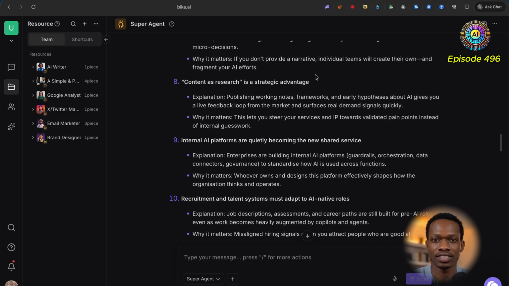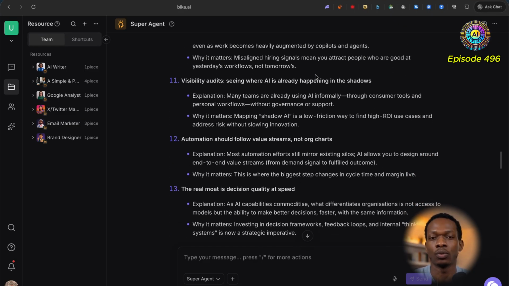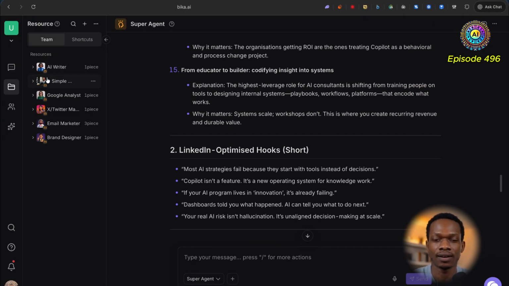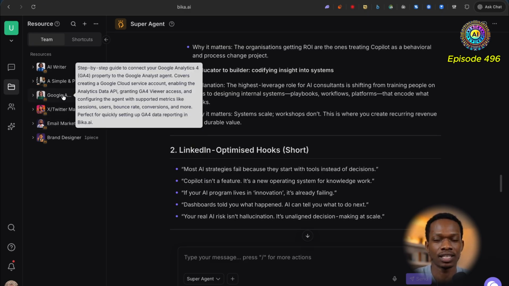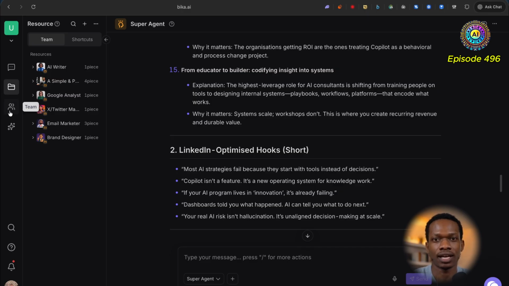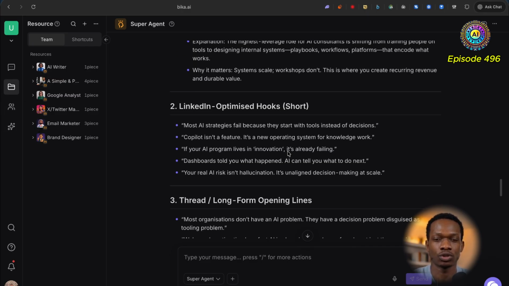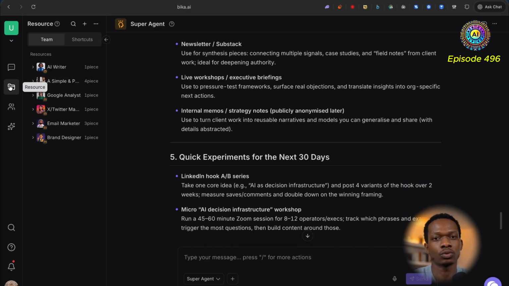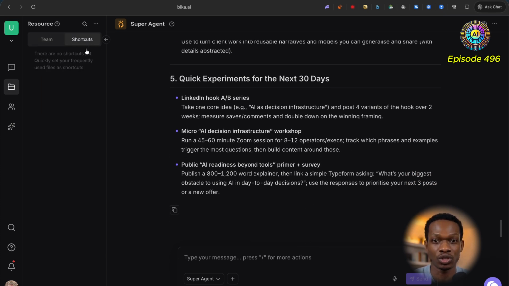Okay, cool. So you guys can take a look here. I'm going to scroll down slowly so you can pause at various points to actually read the rest of this. But I think this is quite cool. As you can see, you have access to a few different agents here. I'm not exactly going to go into them, but you can see what they sort of do. I think it's pretty self-explanatory. Looks like you can also share things with a team if you want to do so. I think the resources tab is essentially this team here. Looks like you can also create some shortcuts. I'm not quite sure exactly what they would look like.